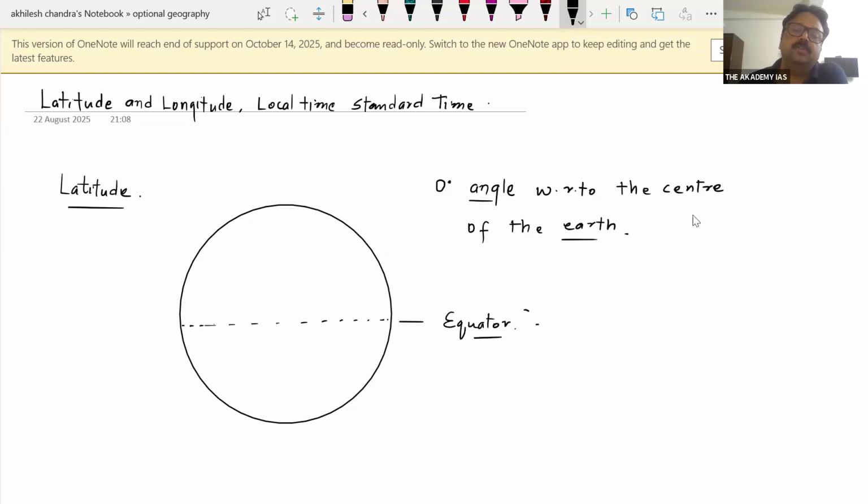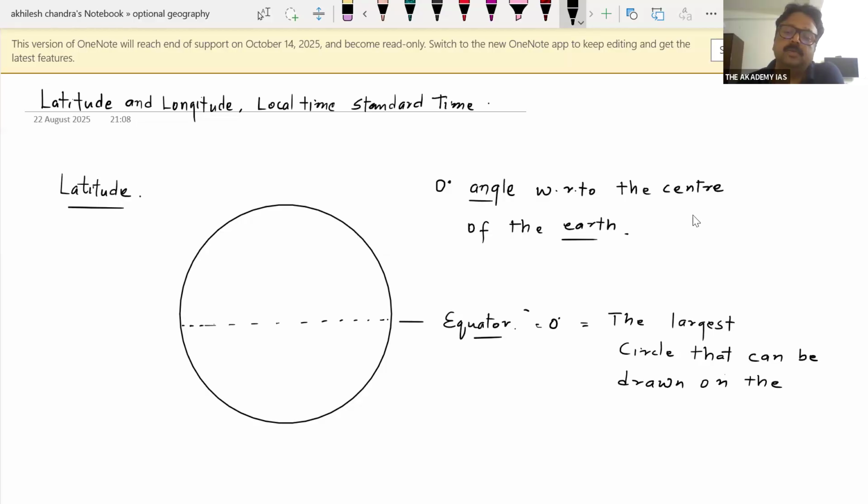The equator we also refer to as 0-degree, and it is the largest circle that can be drawn on the Earth.